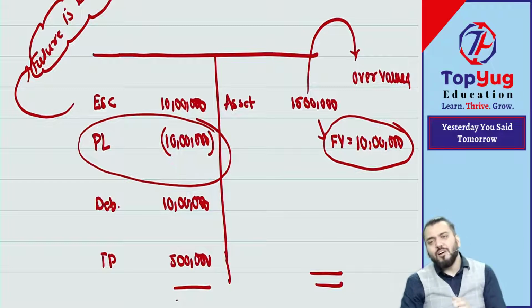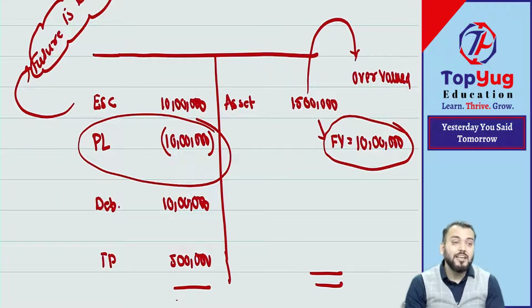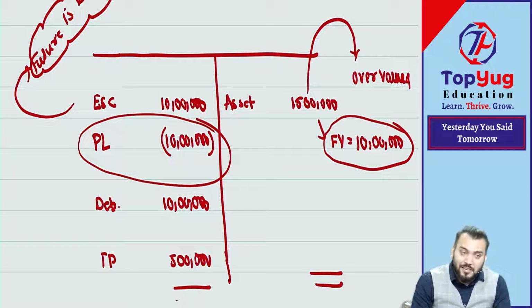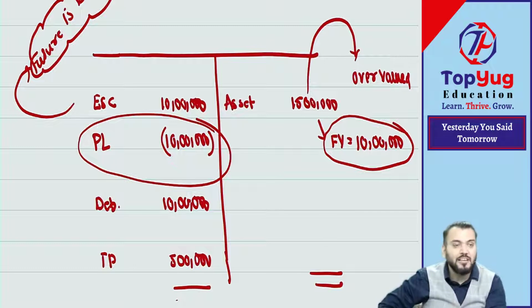Understood? So what does our Companies Act say? That we can go for internal reconstruction, provided we have got the approval from the High Court. If the High Court has given approval, then we can do reconstruction of such a company.